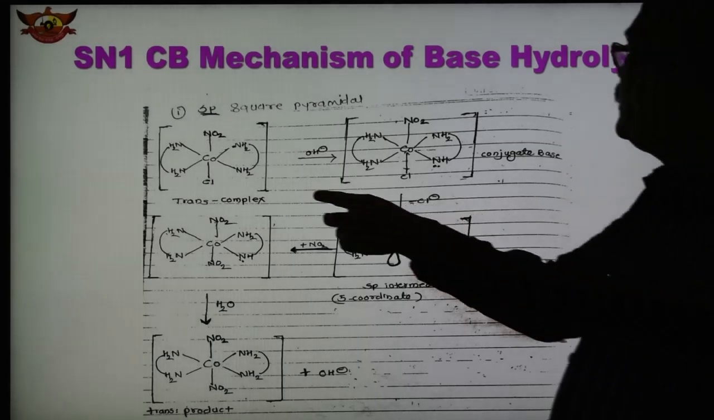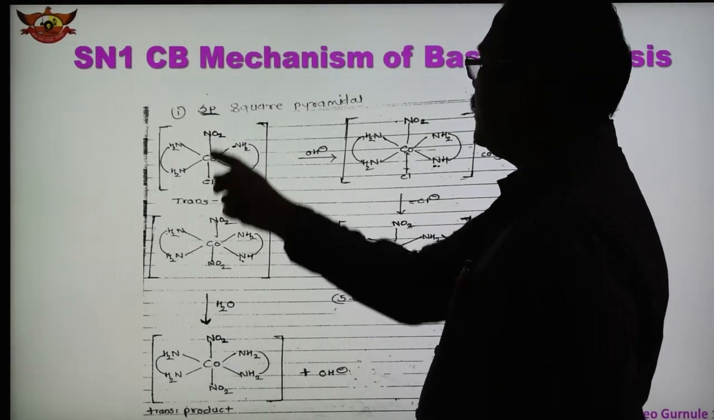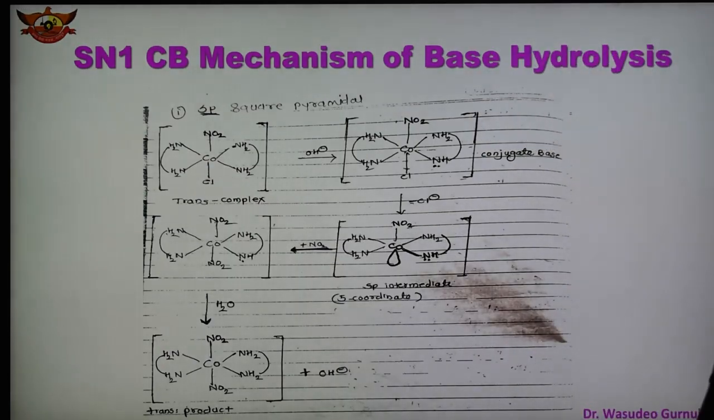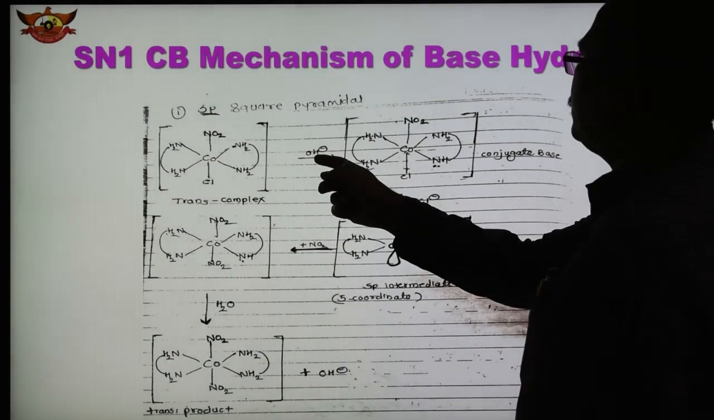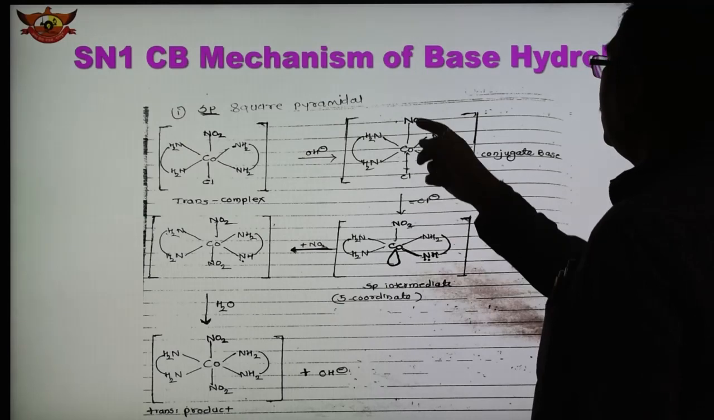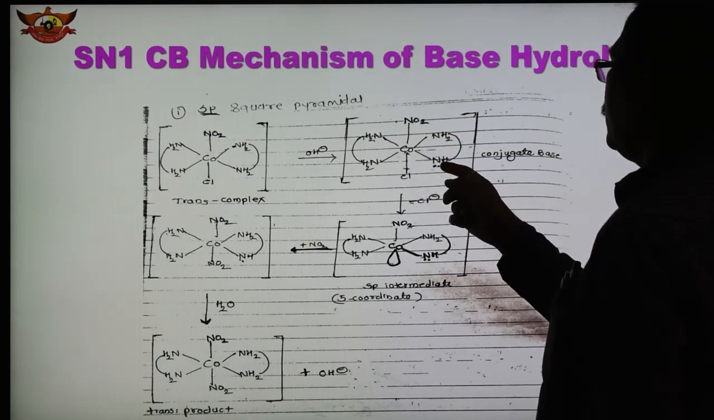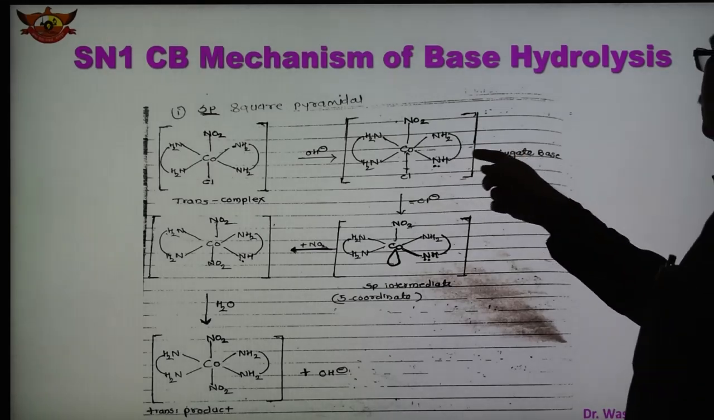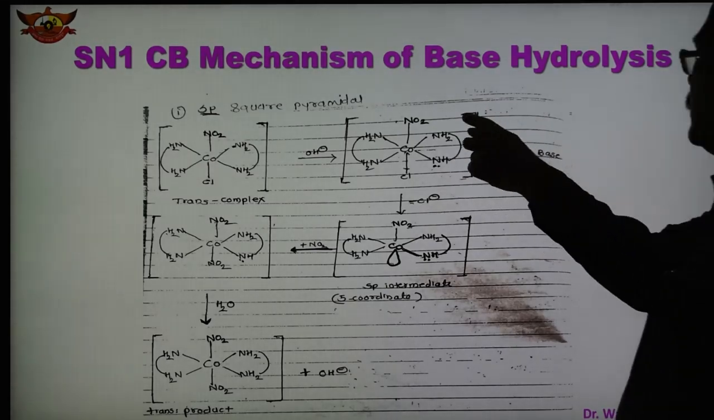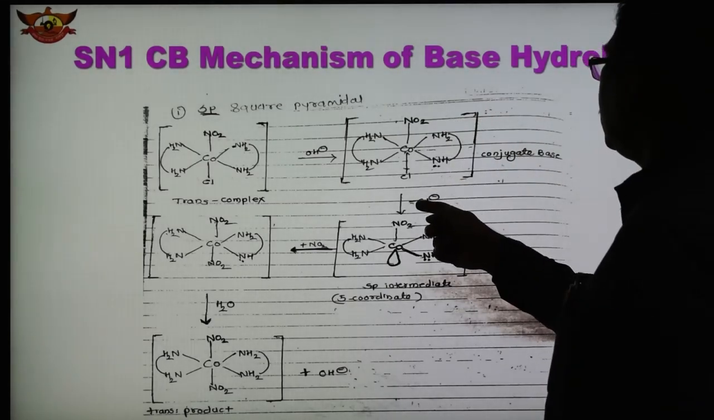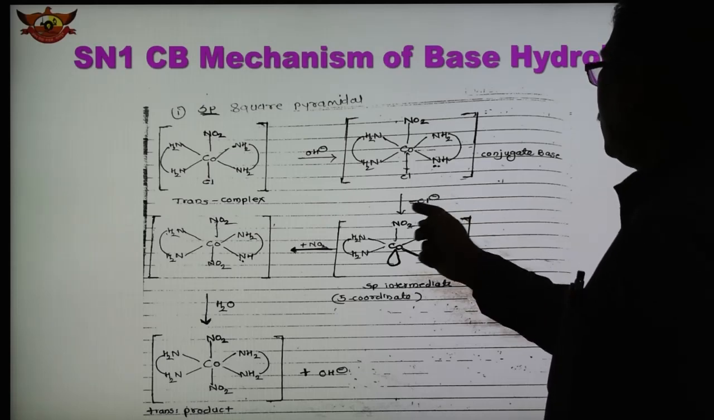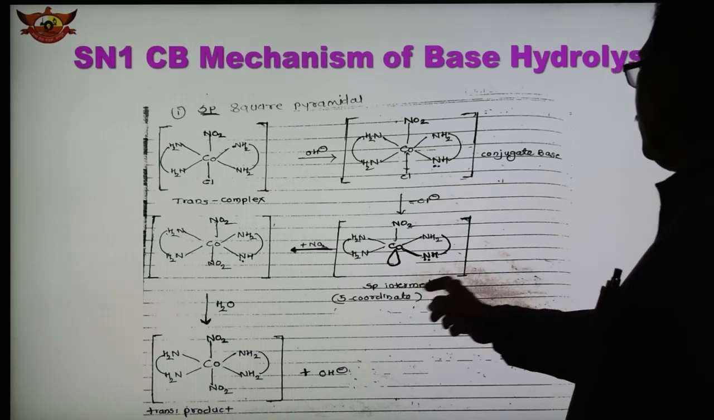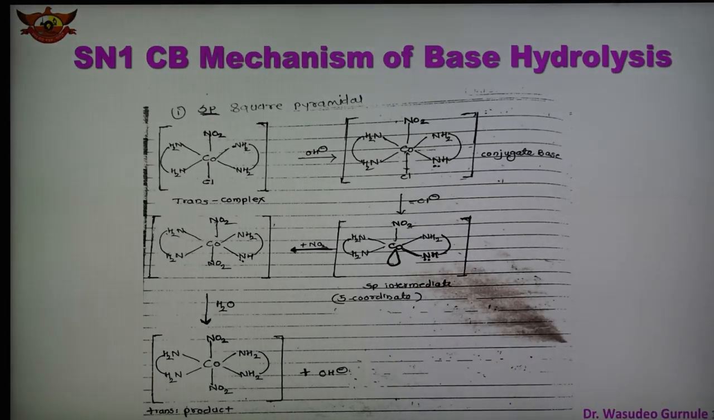In this case, this is the trans complex. NO2 and Cl are trans to each other, and these are the ethylenediamine. Now in case of OH minus, the reaction is taking place. There is abstraction of a proton. So OH minus and from this NH, we get the water, and this is the conjugate base. From this conjugate base, Cl gets released. With removal of Cl, we get the square pyramidal intermediate, which is 5 coordinated.